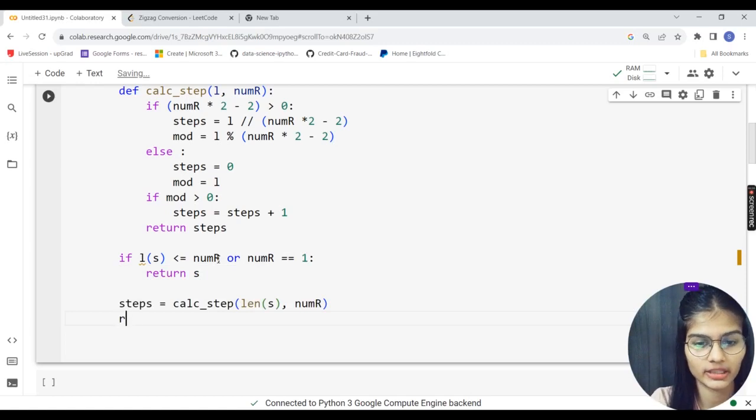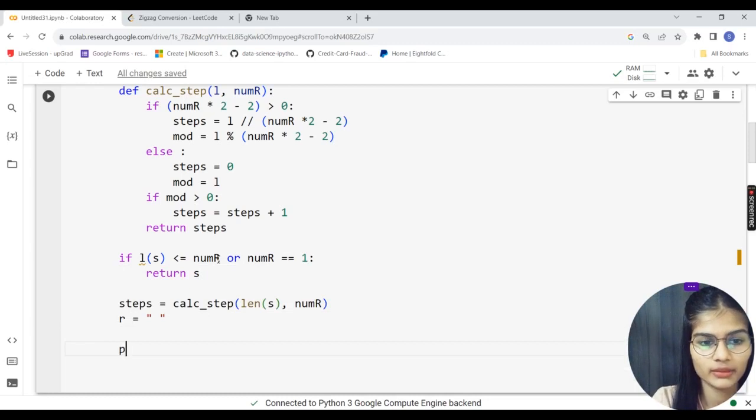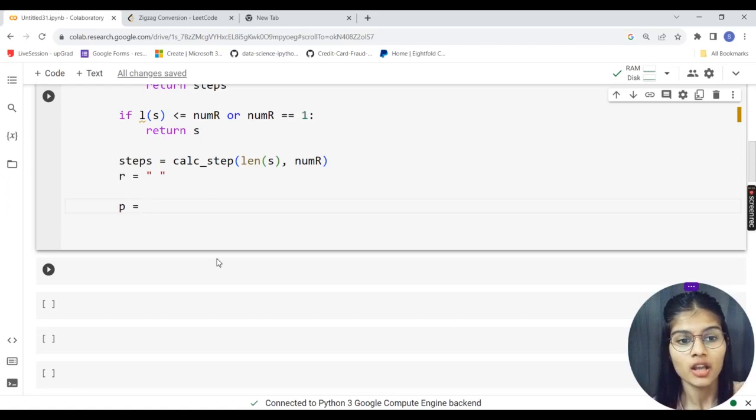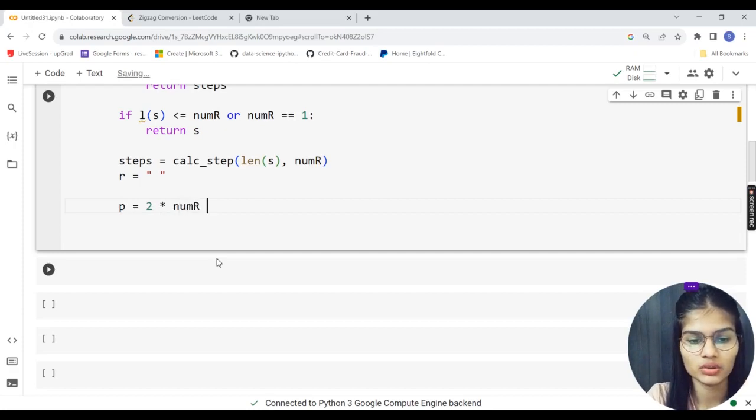Next down the line, I'll make a variable r, and I'll keep that empty for now. And next will be variable p, which will check a total of how many characters there are in a single zigzag. So this p variable will check that for me, and I would simply multiply 2 by the number of total rows and subtract 2. That will help us check how many characters there are in a single zigzag. p will store that.